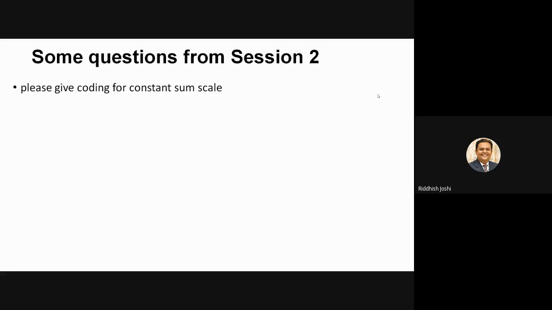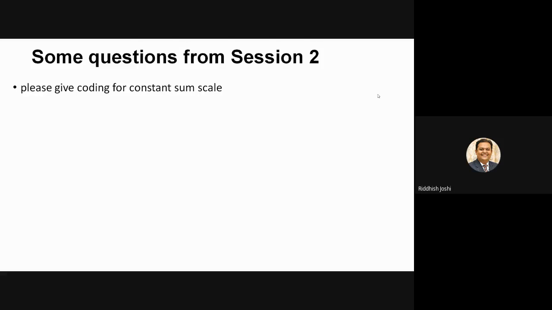So if you remember in that video, I explained how to code forced choice ranking 1, 2, 3, 4, 5. I told you not to give any coding to this forced choice ranking because you are already receiving responses in numbers, right? So in constant sum scale, I would not do coding. Whatever marks the respondent assigns out of 10 or out of 100, I will directly write those marks in Excel or whatever software I am using.